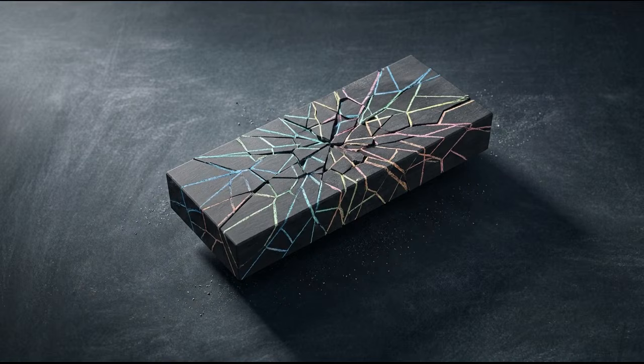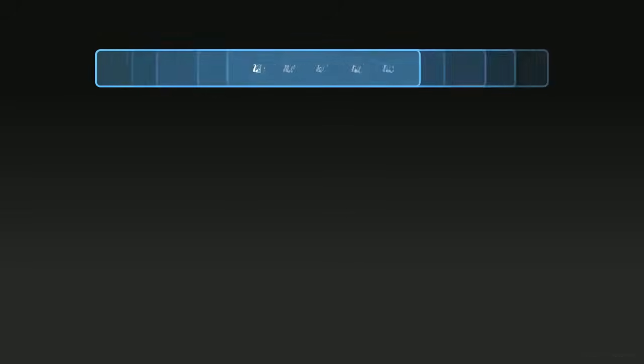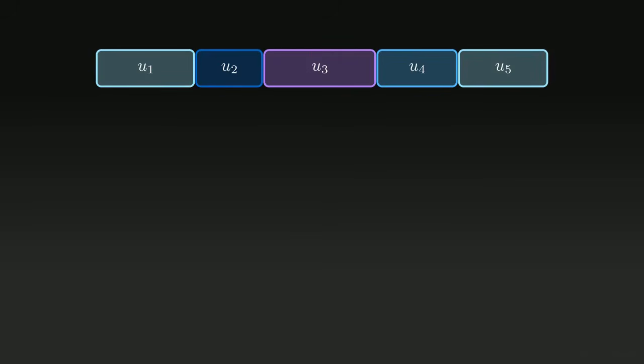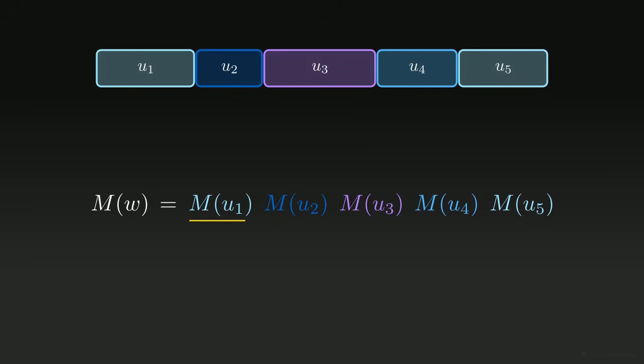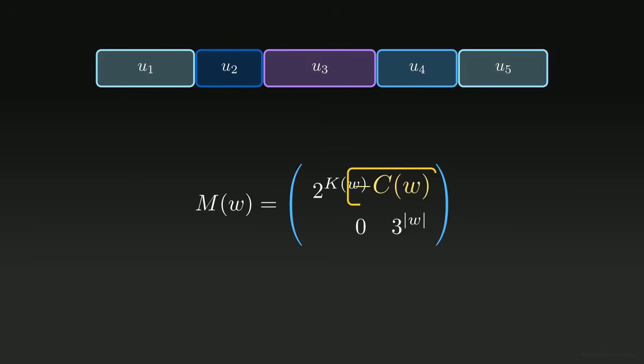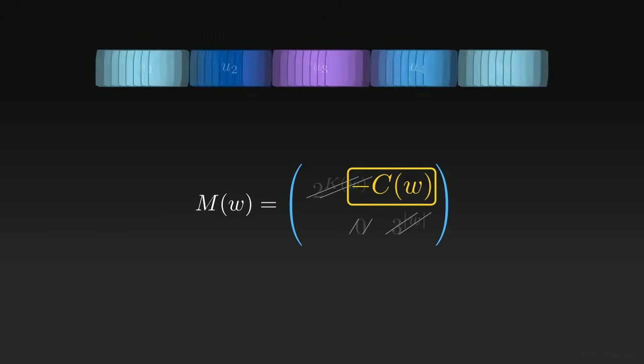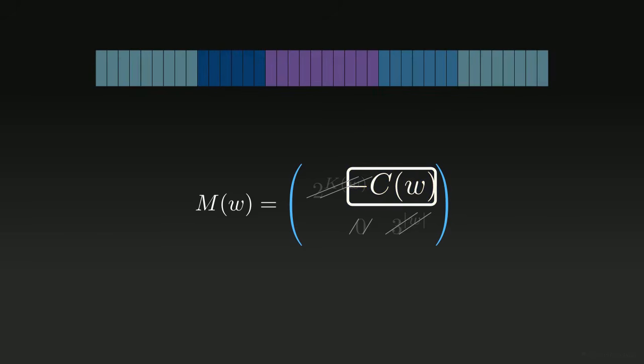Does this exact compatibility constraint hold if the word is shattered into infinite recursive subdivisions? If we partition the global word into an arbitrary sequence of subsegments, we translate this multiple subdivision back into the affine framework, expanding the original matrix into a vast cascade of matrix products. The absolute structural guarantee of persistence here is the associative property of matrix multiplication. Because matrix associativity is immutable, the global upper right matrix entry, representing the negative Syracuse constant, remains strictly invariant, regardless of how or where the sequence is sliced.